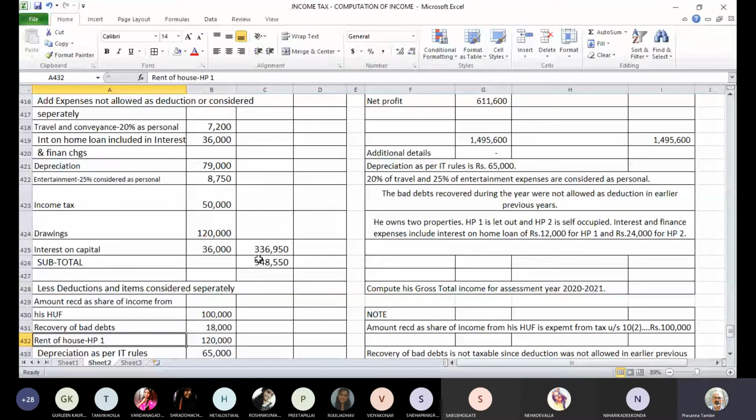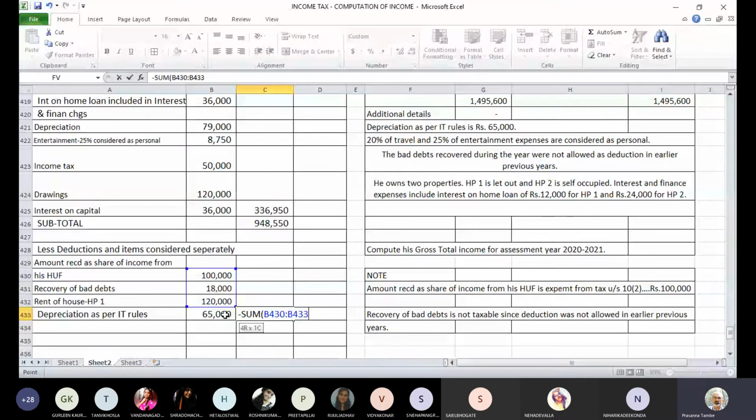Deductions, like 3,000 is a deduction, and as a result, this is your income from business.